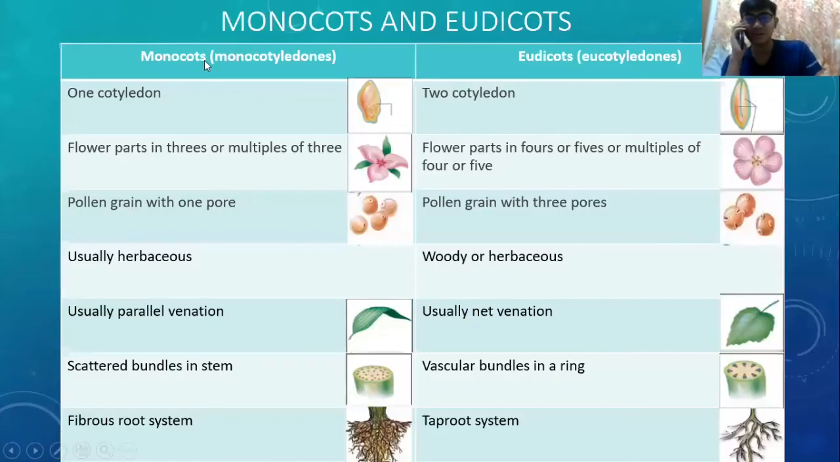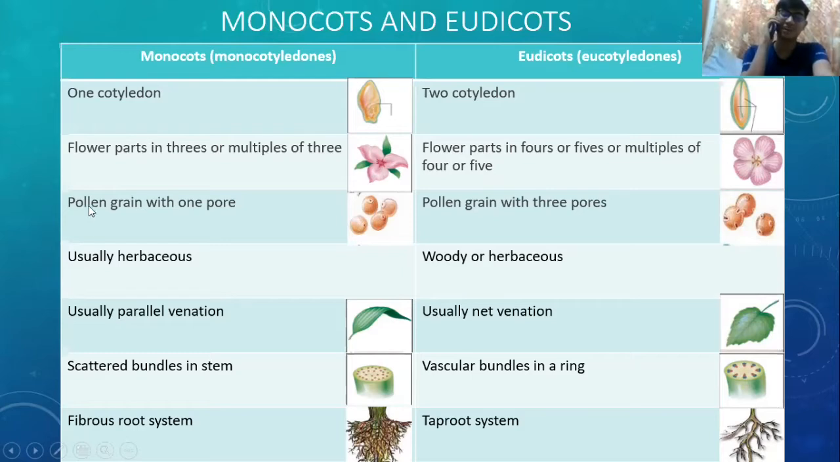Next, monocot and eudicot. The difference between monocot and eudicot: the monocot, or monocotyledon, has one cotyledon, while the eudicot has two cotyledons. Monocots have flower parts in threes or multiples of three. Here we can see there are three parts of the flower. For eudicots, flower parts are in fours or fives or multiples of four or five. You can see here it has five parts of the flower.